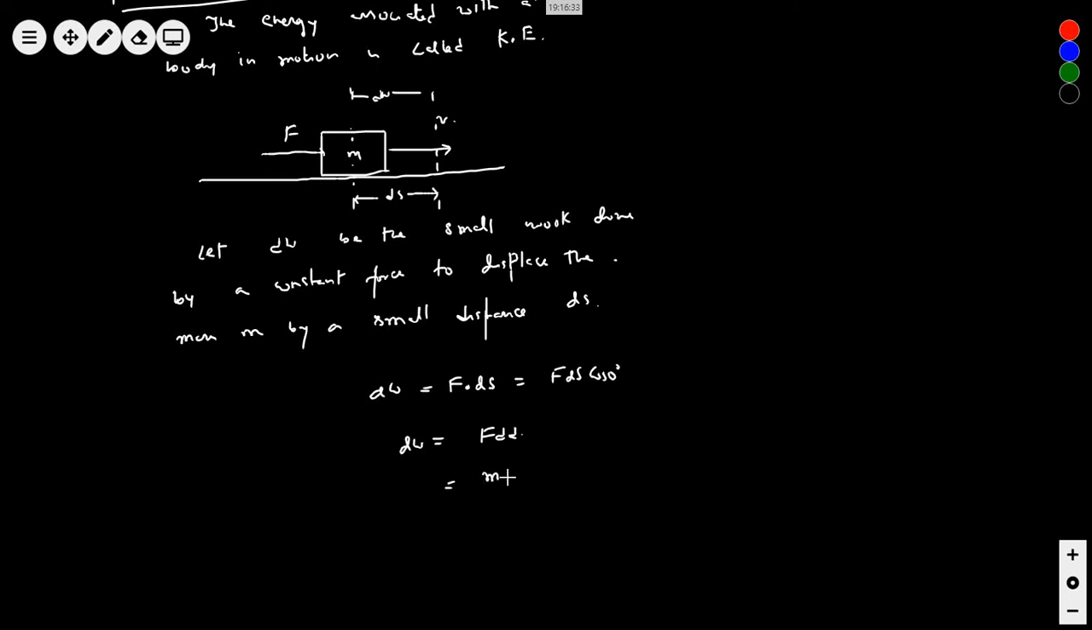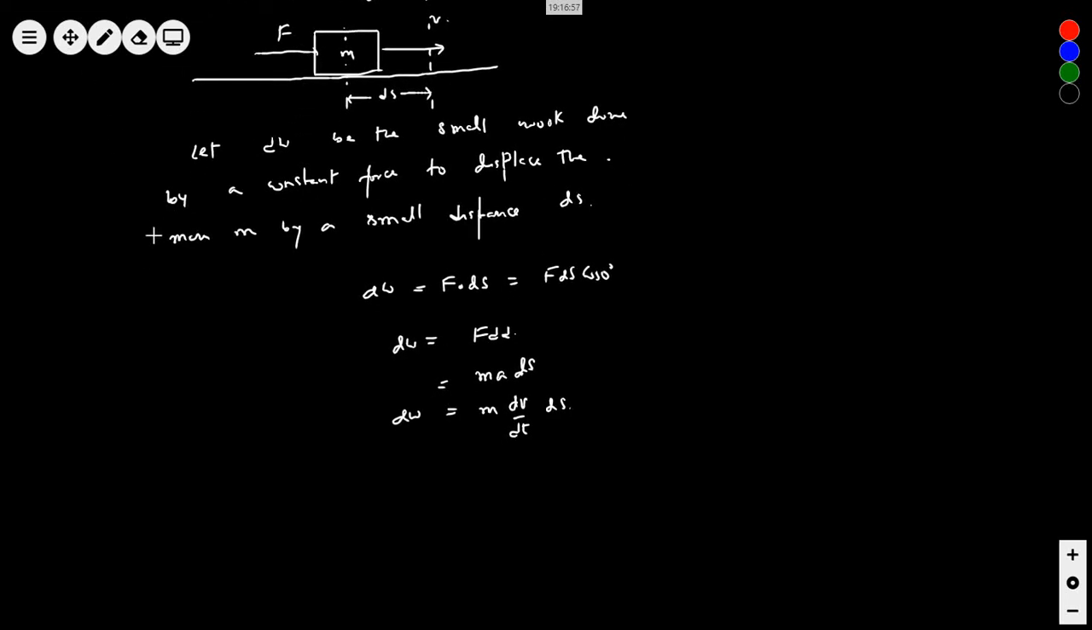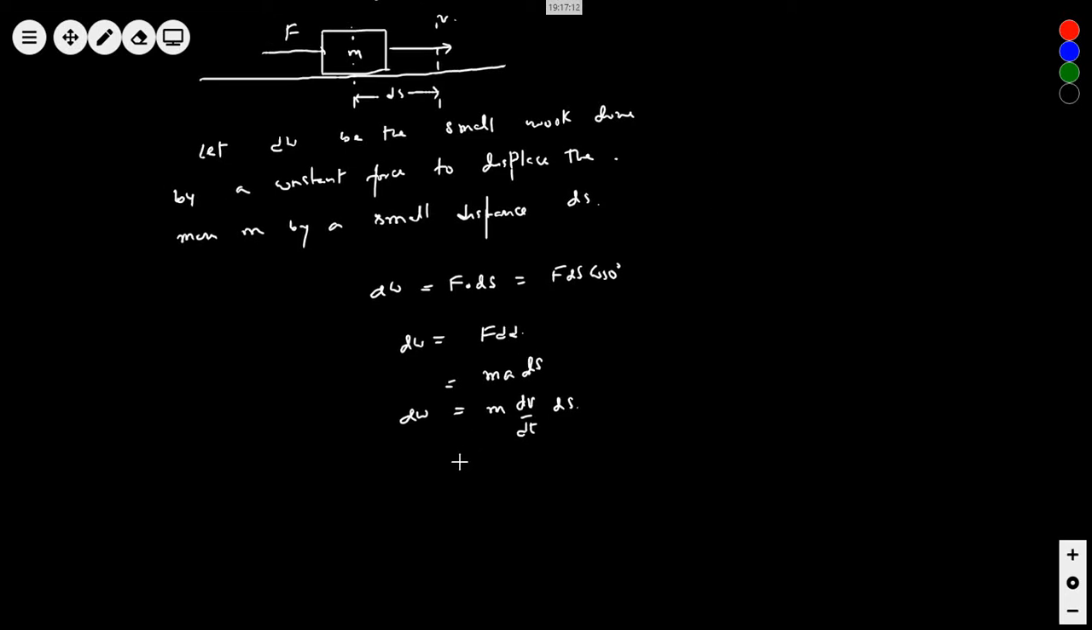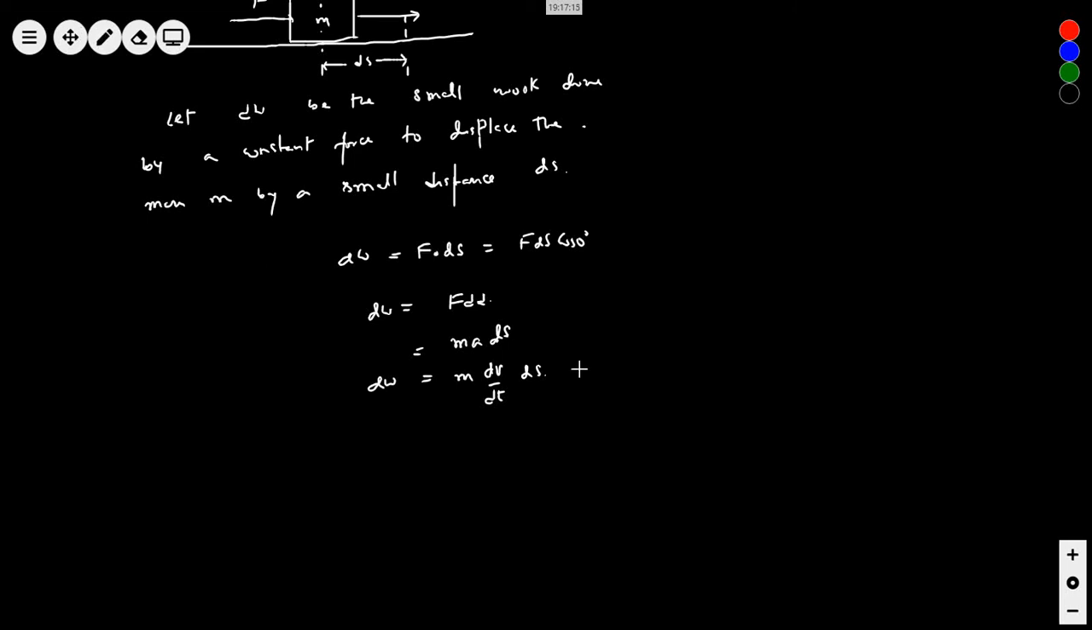Now what is force? Force is mass into acceleration, into ds. What is acceleration? Acceleration will be dv by dt into ds. Can I write like this? Simple or not? Right, Effie? Yes, sir. Acceleration is the rate of change of velocity, no? dv by dt. And what is velocity? Velocity is ds by dt.